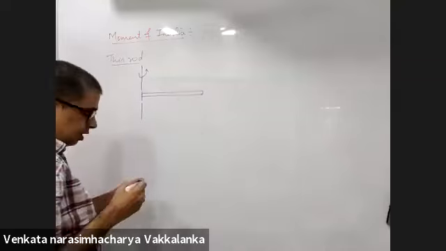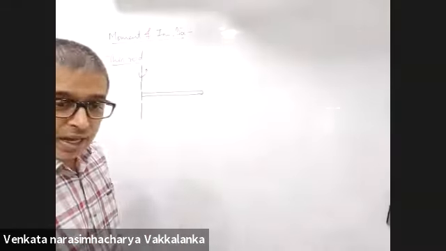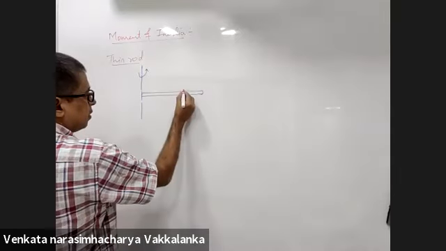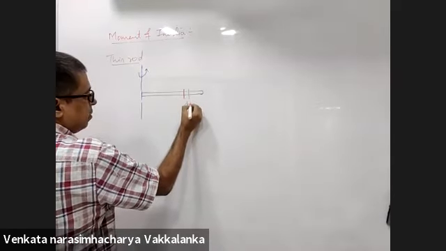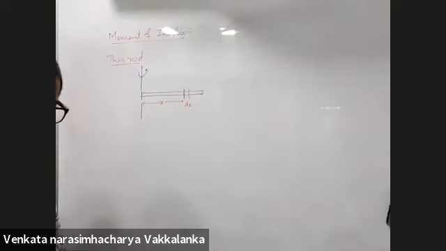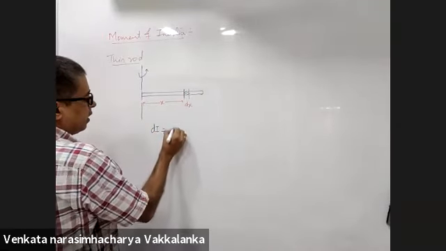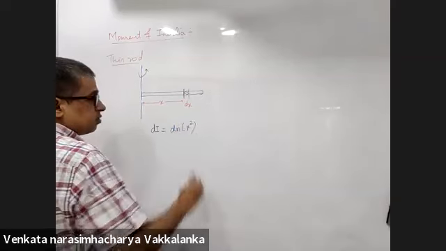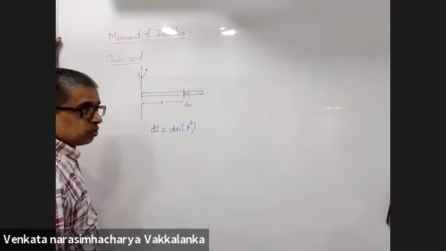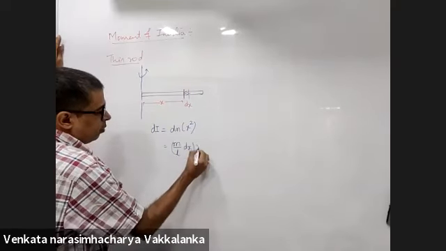Same thin rod. If I want the moment of inertia about one end, about an axis passing through one end, consider an element dx at a distance of x. dI is dm into x square. dm is mass per unit length into dx.